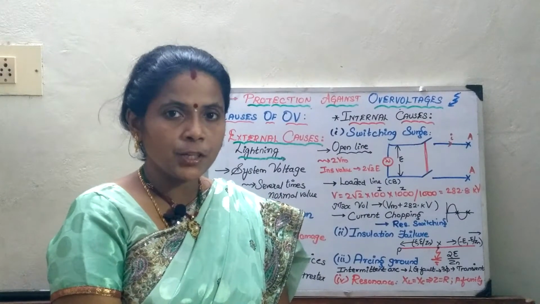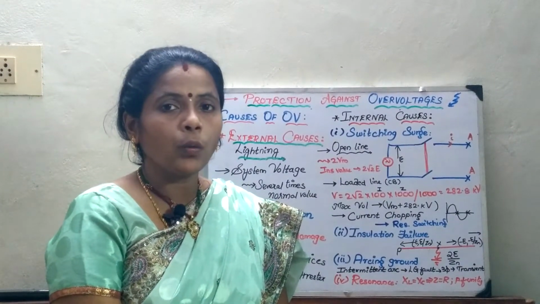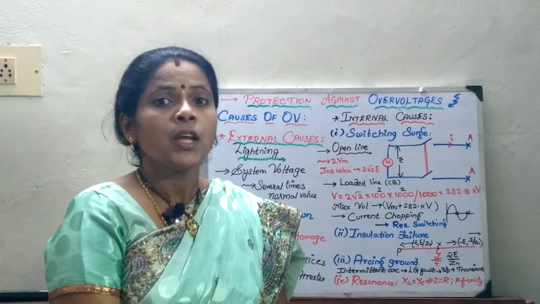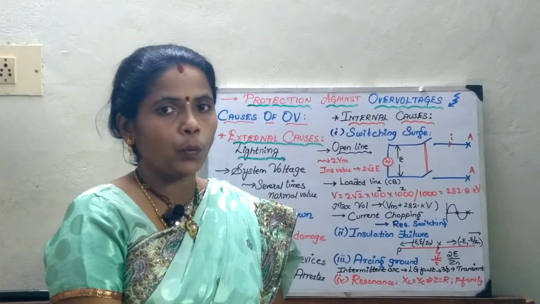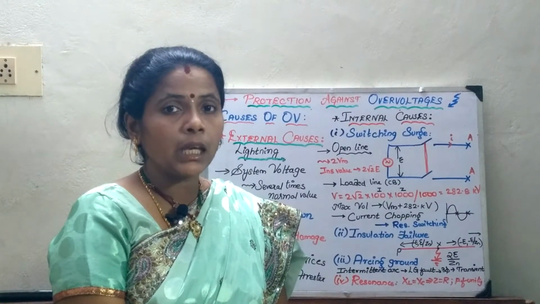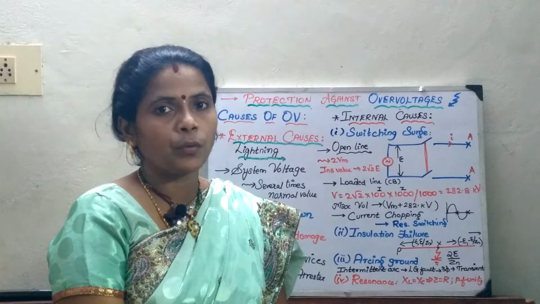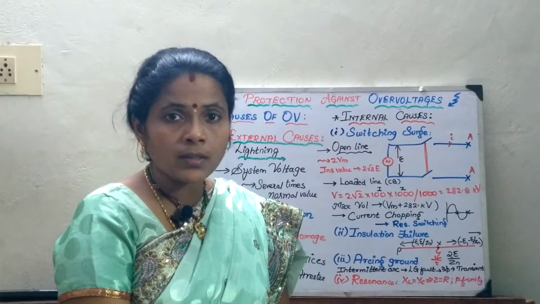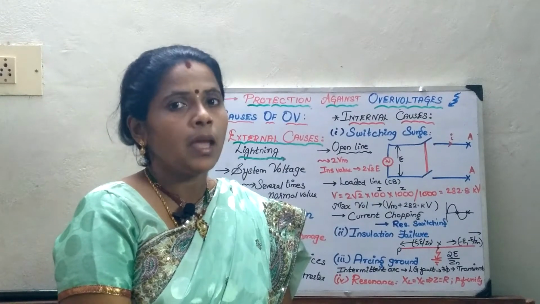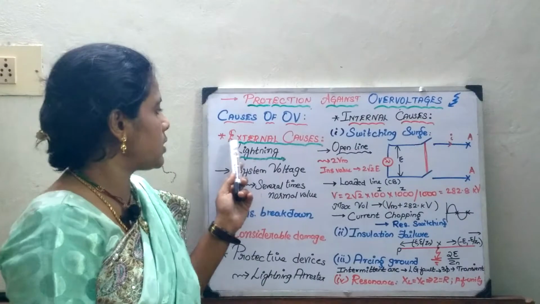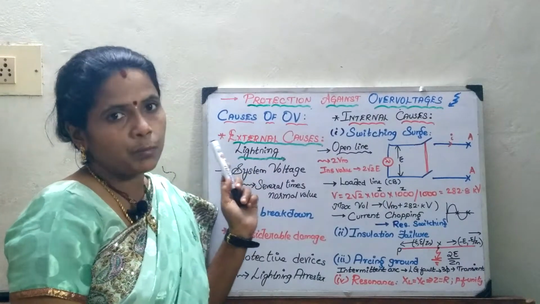In the earlier session, we saw an overview of the lightning waveform and the necessity of protection against over voltage. So, in today's session, we will be seeing what the causes of over voltage are. It can be due to internal causes or external causes. When I say external causes, mainly lightning comes in.